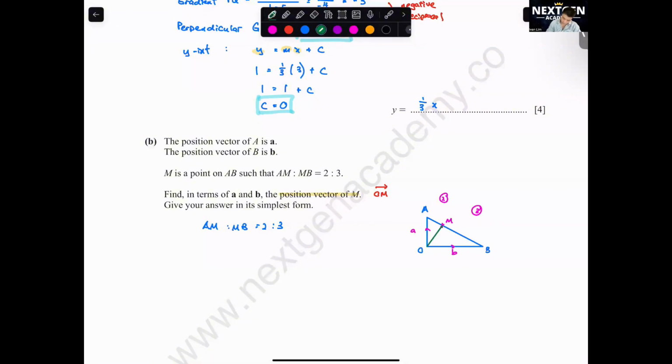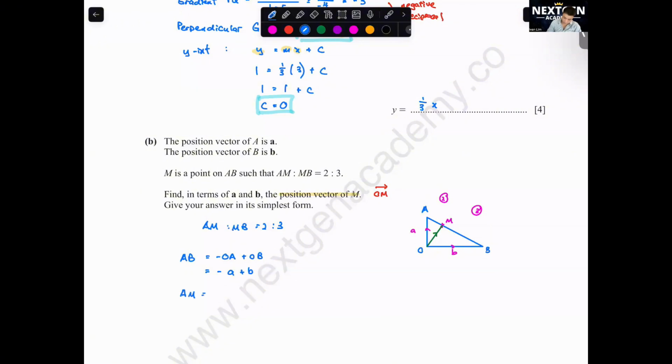Okay, what is OM? What I can do is I find OA plus AM. To find AM, I find AB first. You just refer to the diagram. You find AB, which is negative OA plus OB, which will get negative a plus b. Then you look according to the diagram.